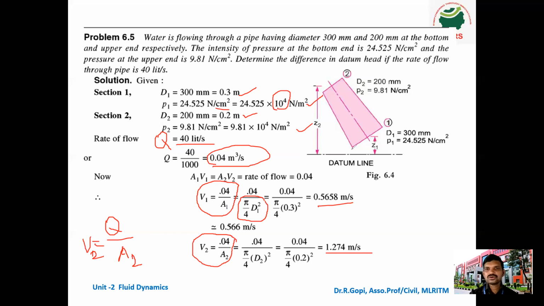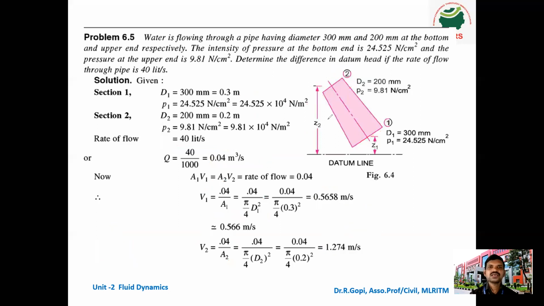As I already told, if the diameter is larger, area is larger and velocity is smaller. Here the diameter is smaller, so you can see the velocity is higher. Now students, this is constant. This will not vary.